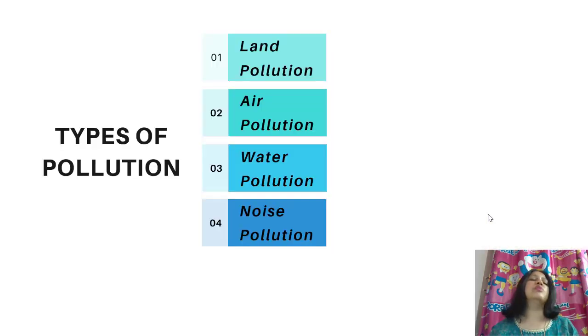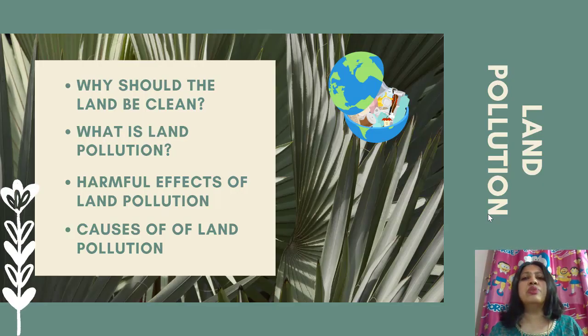The different types of pollution, mainly we have four types of pollution: land pollution, air pollution, water pollution, and noise pollution. Now we'll study in detail about land pollution. In this, we will study why the land should be clean, what is land pollution, harmful effects of land pollution, and the causes of land pollution.